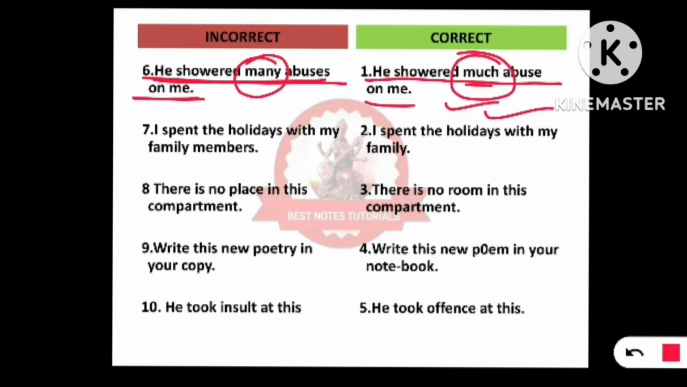Next, number 7. I spent the holidays with my family members. It should be written like this: I spent the holidays with my family. Because in family there are your members, your relatives and other people. So family includes all the members who are there in your family. Therefore family should be used instead of family members.